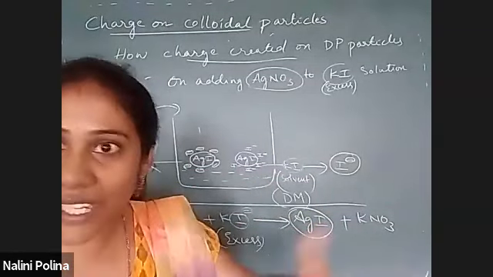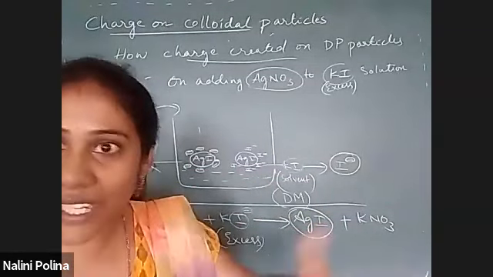So when the question is asked how charge is created on a DP particle, the answer is that it is due to preferential adsorption of ions. Any ion will not get adsorbed. The common ion whichever is there in the DM will go and get adsorbed on the DP particle. Whatever the charge possessed by that ion, that will be the charge of the DP particles.